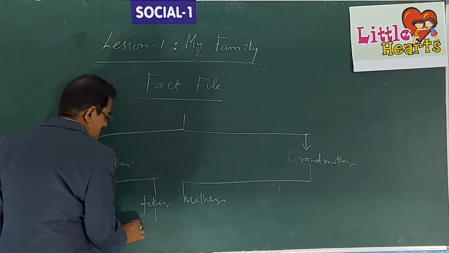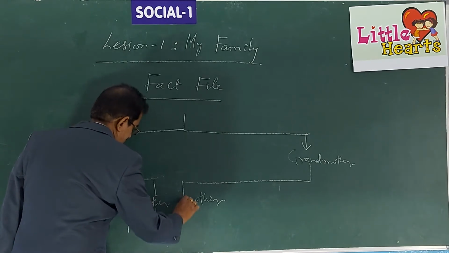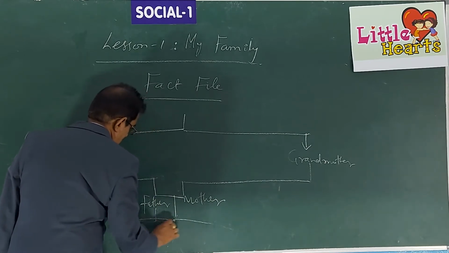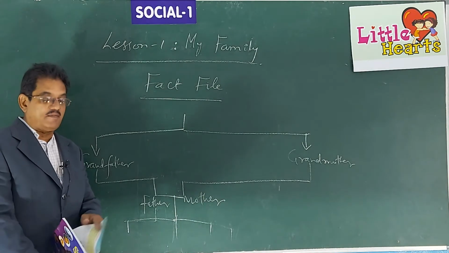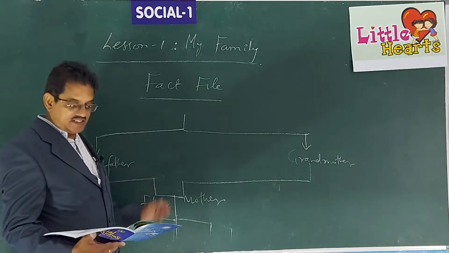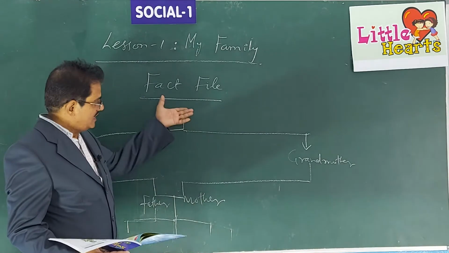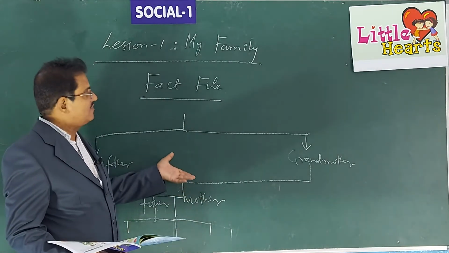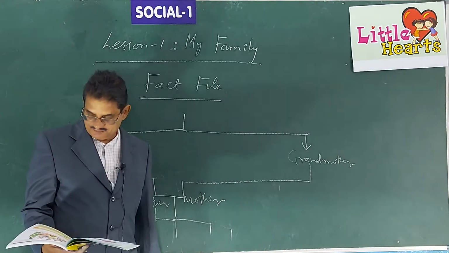Then their brothers and their children. Like that we write a family tree. What is a family tree? A generation of people, their sons, daughters, grandchildren, all put together in the form of a tree like this is called a family tree. In the form of a diagram like this is called a family tree.